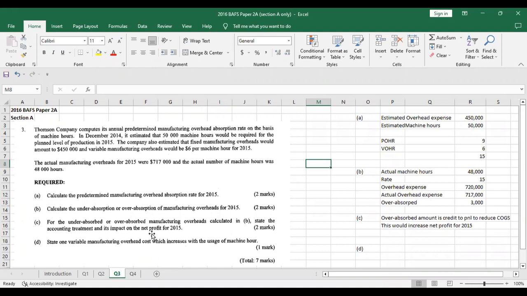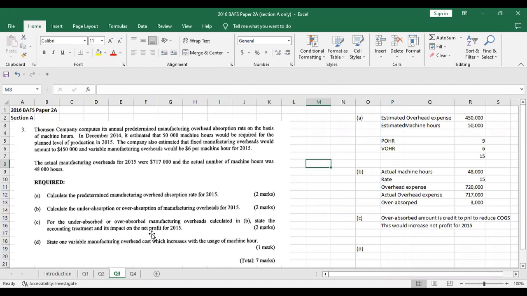Now companies have to do this calculation because they don't get the actual numbers until later in the year, right? So they basically work on estimations. That's why if you look at the formula for POHR, it's the estimated overhead expense over the estimated machine hours, or rather the estimated activity. In this case, the relevant activity is machine hours, because that's what the company is using.